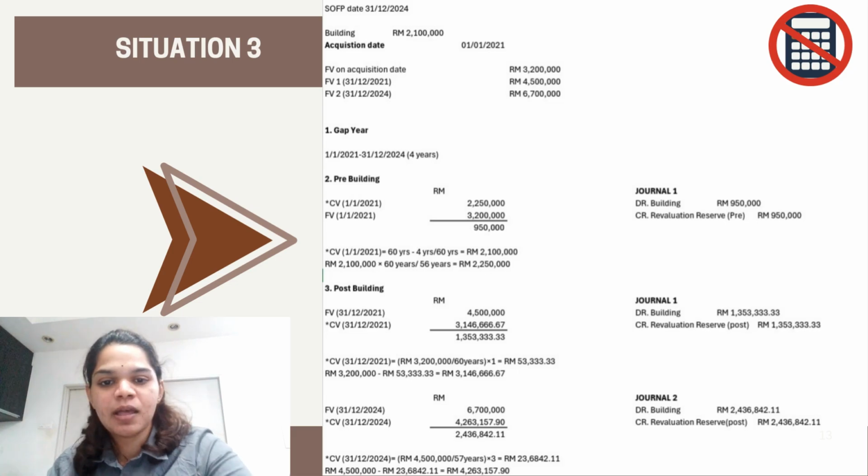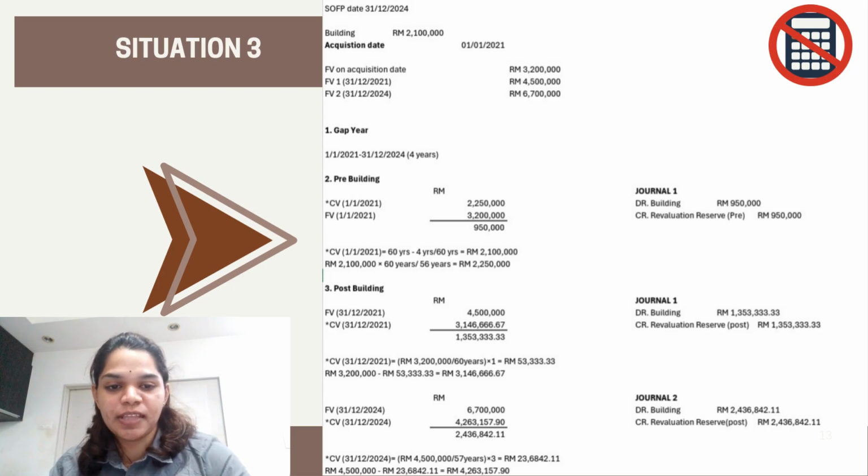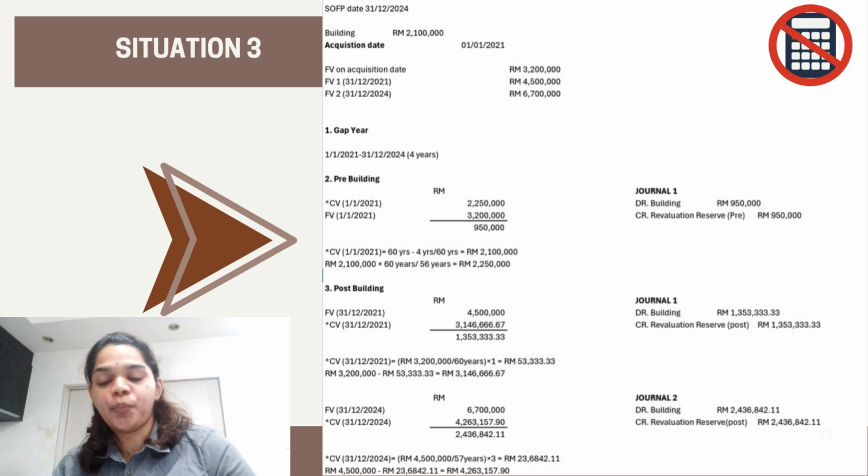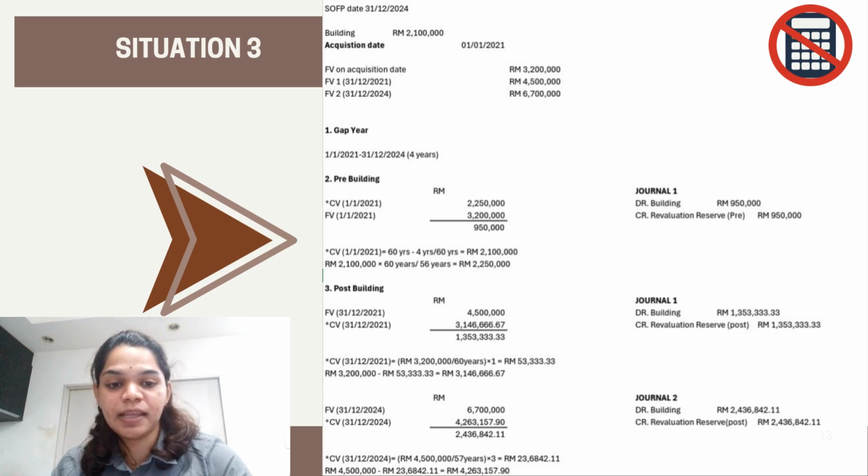4,263,157.90, which is the carrying value. The amount of 6.7 million minus the carrying value of 4,263,157.90 gives us 2,436,842.10. So the second journal is debit building 2,436,842.10, and the credit side, revaluation reserve post, is the same.